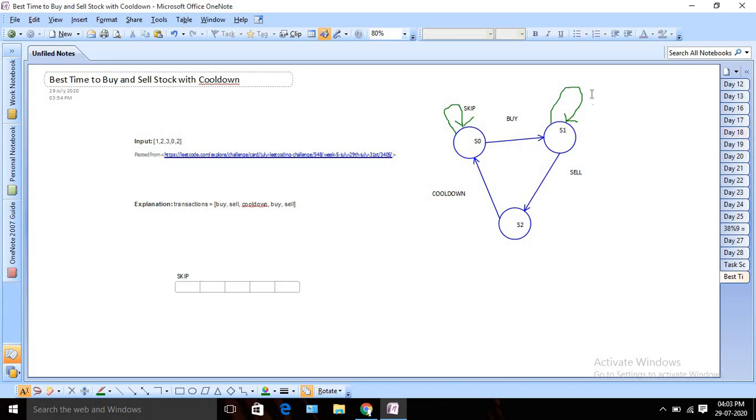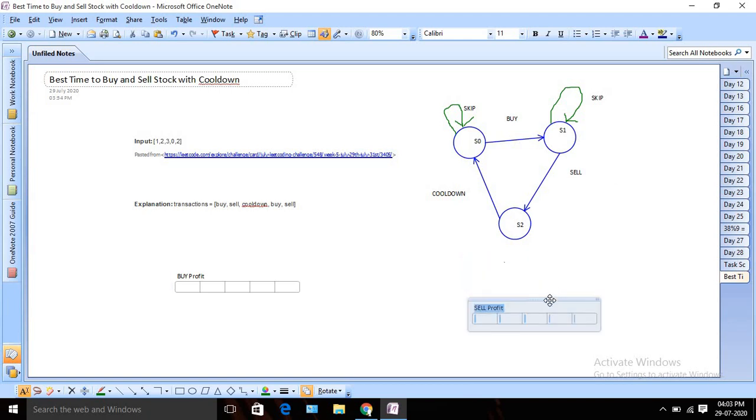So this is my array, and let's name it. We are going to track two things. Basically we are going to use a dynamic programming approach, and I am going to take two arrays. One will be for storing the buy profit, and another one is the sell profit. I will explain it further also.